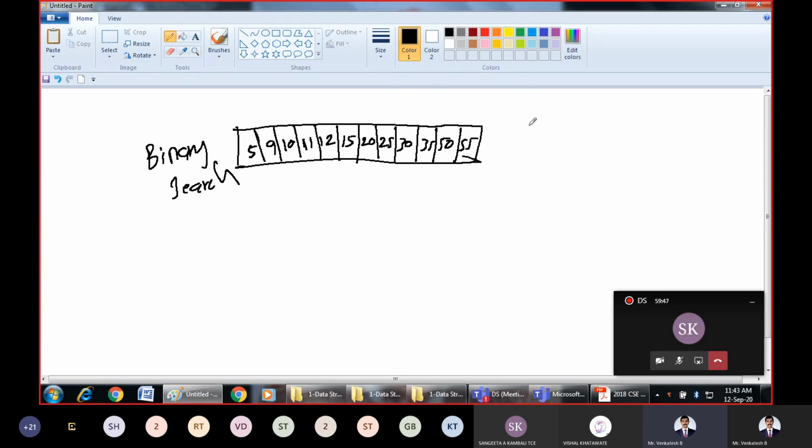And say the key you want to search is 35. So is 35 present in our array? Here 35 is present, somewhere located here. So the array indexing will start 0, 1, 2, 3, 4, 5, 6, 7, 8, 9, 10, and 11.